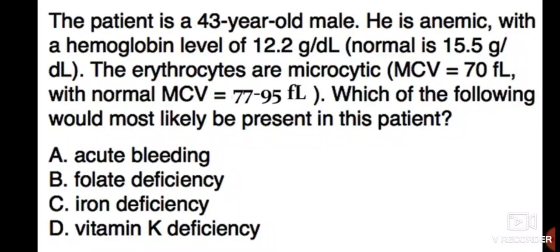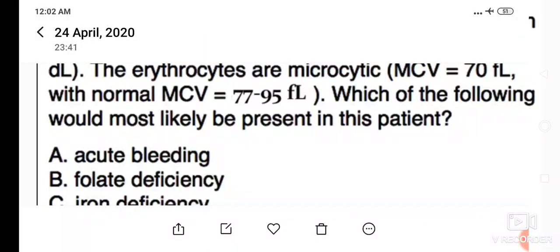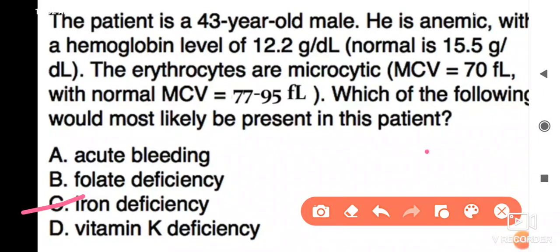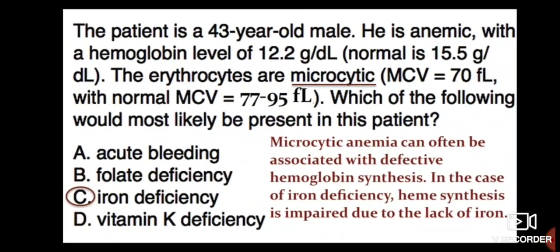So the single best correct answer here is iron deficiency anemia. Hope till here it's clear. Microcytic anemia can often be associated with defective hemoglobin synthesis. In the case of iron deficiency, heme synthesis is impaired due to lack of iron.